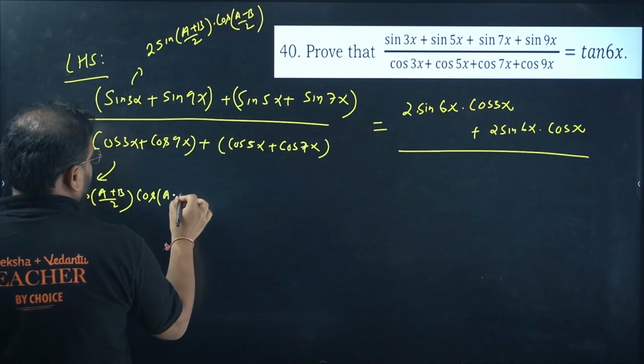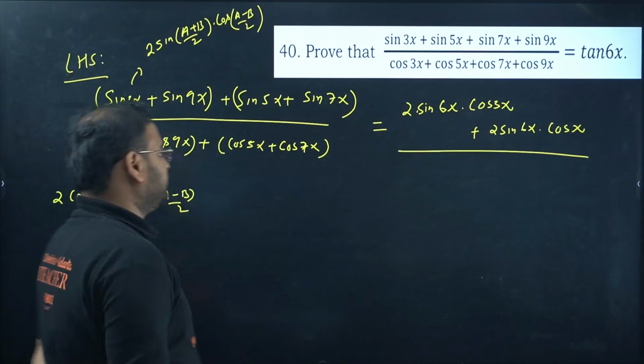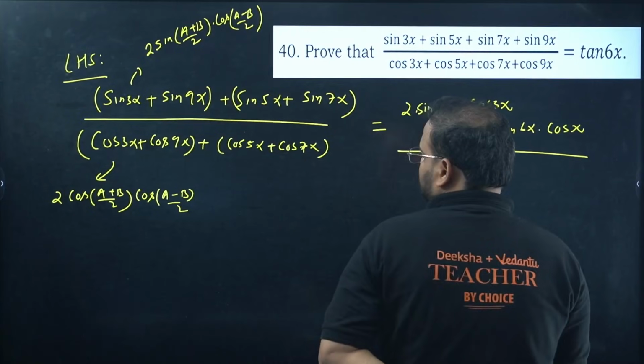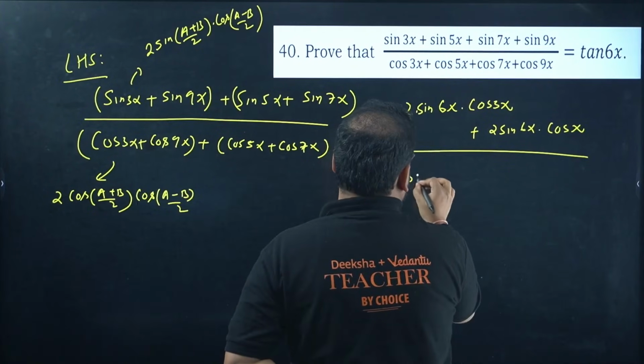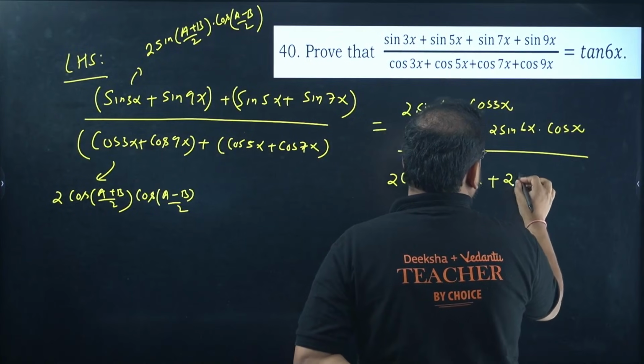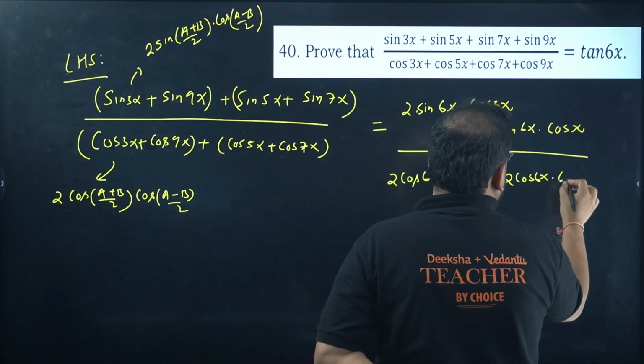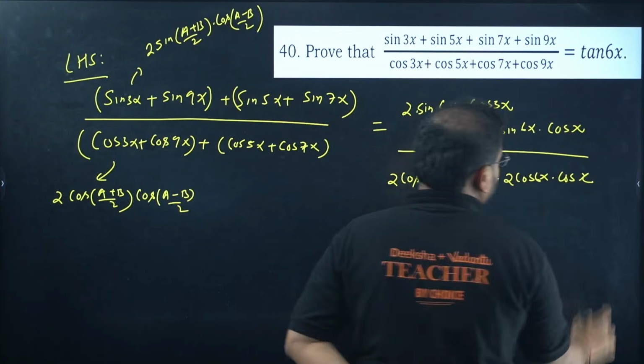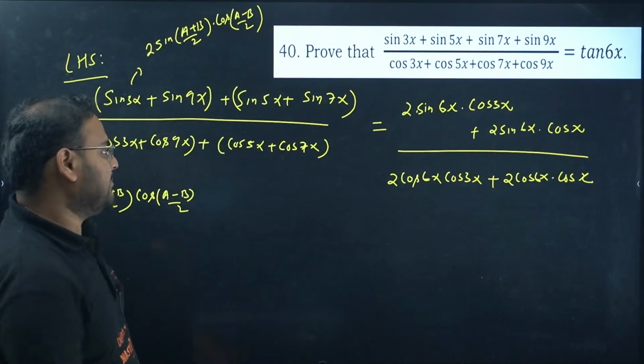Simply (a minus b) by 2. So you'll have basically over here twice of cos 6x cos 3x plus twice of cos 6x cos x. Same way, what I did in the numerator, apply and get the same result.